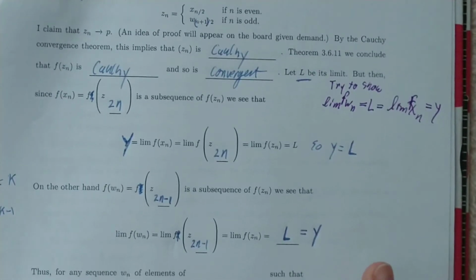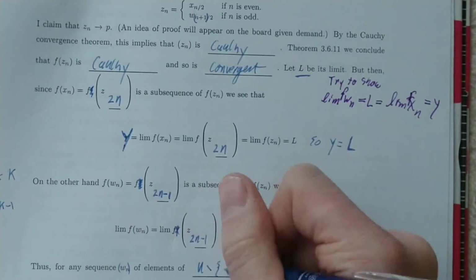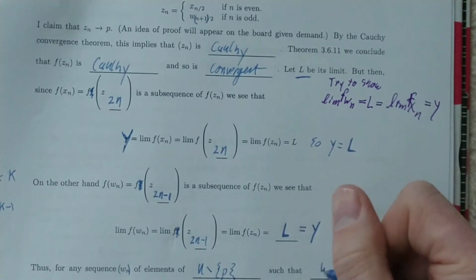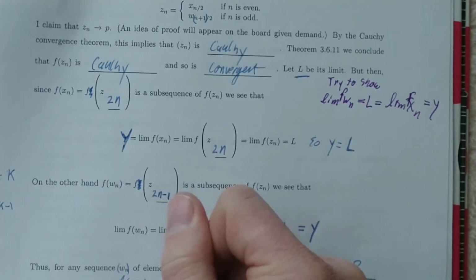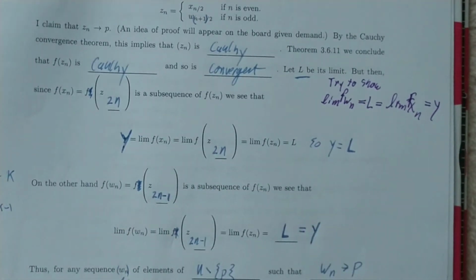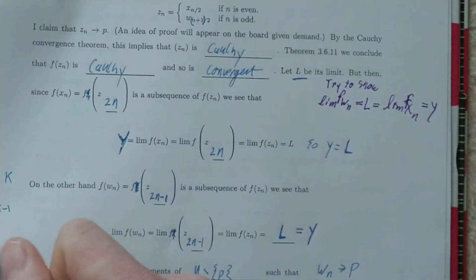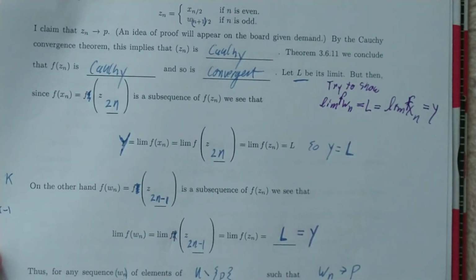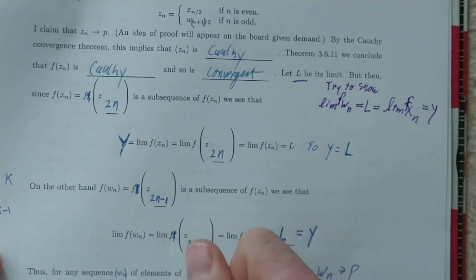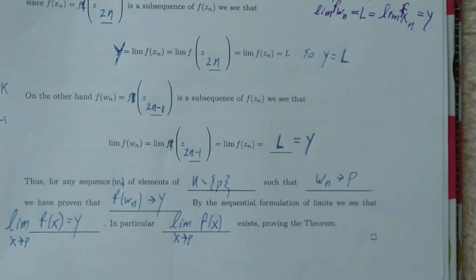So what do we see here? We've proven that for every sequence w sub n of elements of U minus singleton p, because we considered any sequence wn such that w sub n converges to p, we've proven that f of w sub n converges to y. By the sequential reformulation of the limit, we see then that the limit, as x approaches p, of f of x is equal to y. In particular, the limit as x approaches p of f of x exists. And that completes the proof of the theorem.